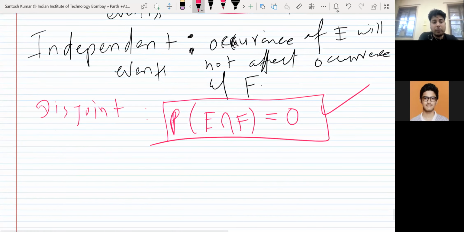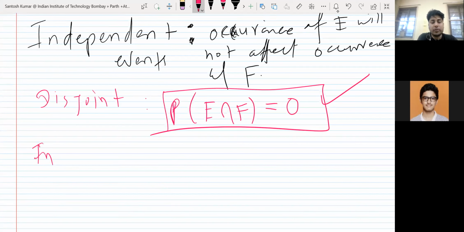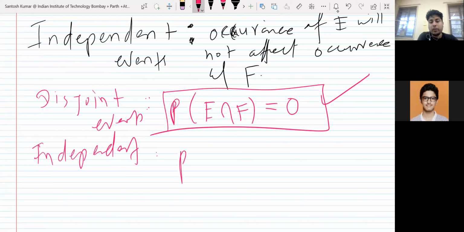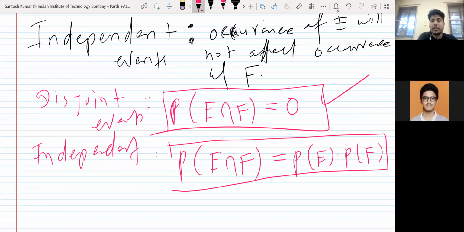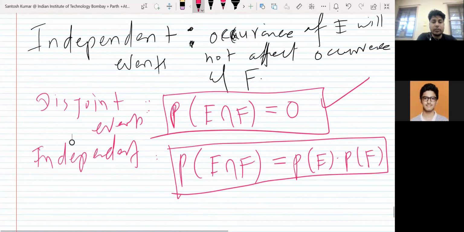We'll see it again, but at this point you should just remember the definition. Disjoint events: E and F are said to be disjoint if probability of E intersection F is 0. And E and F are said to be independent if probability of E intersection F is probability of E times probability of F. We'll see how this formula came later when we see conditional probability. So just for the difference, you can remember these two definitions.